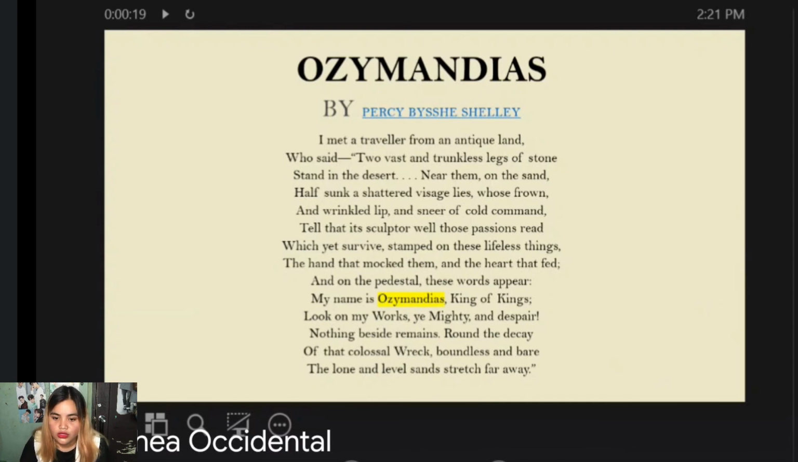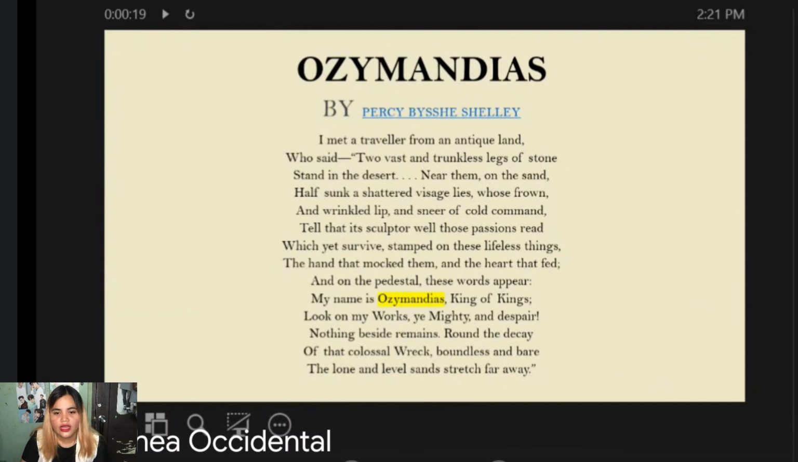So let's move on to the boundless and bare. We have here an alliteration. Boundless and bare is used to emphasize the emptiness of the desert. It is followed now by the lone and level sands stretch far away. So we can say that the desert outlives the powerful people. We can say that the statue was outlived by the desert and even Ozymandias himself.